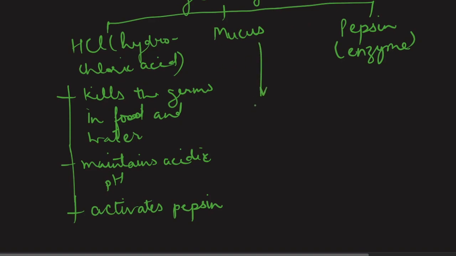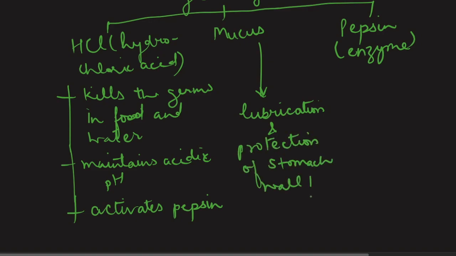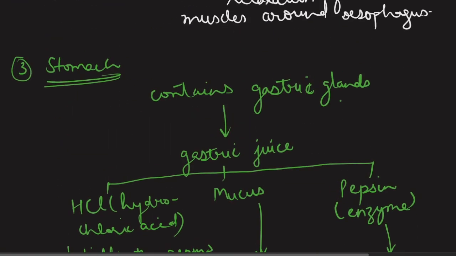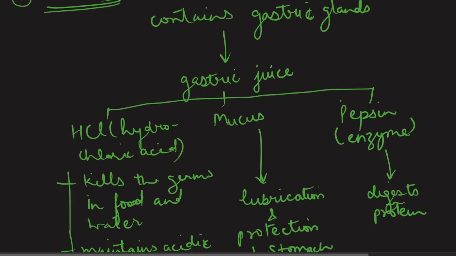Now mucus, as I already stated, is always helpful in the lubrication process, but apart from that it also protects the stomach wall from the action of acid. And then last is the pepsin, which is the protein digesting enzyme. You could remember P for protein and P for pepsin, okay? So they have the same initials and you could remember with that.